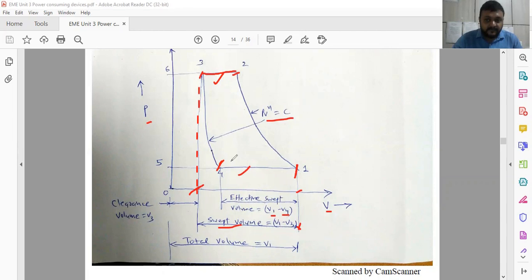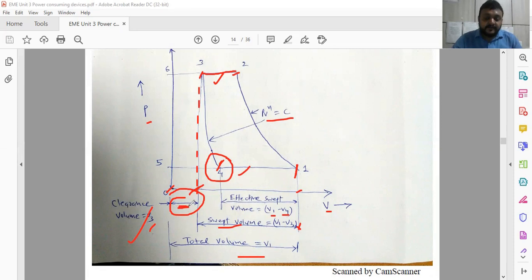So you have to use V4, and total volume is V1 from 0 to initial. And here you have to see the clearance volume V3. So V3 is called the clearance volume. Keep in mind the swept volume, effective swept volume, total volume, and the clearance volume is V3.